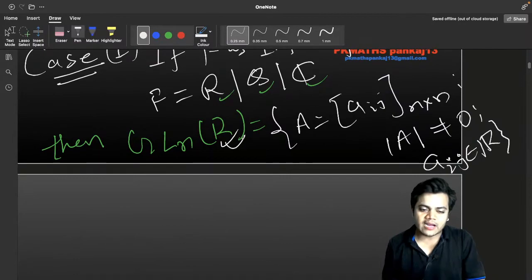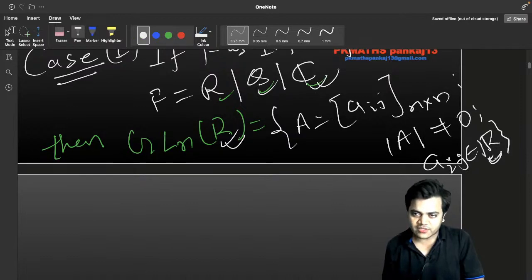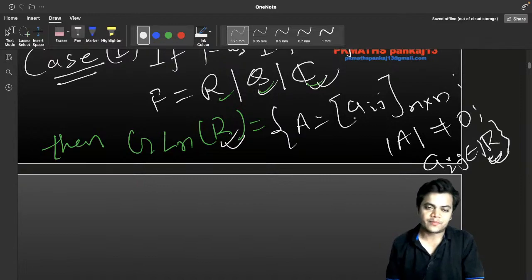In place of R, if you are going to put Q, then you will take the Aij from Q. In place of R, if you put C, the set of complex numbers, then you will just write C over here. I mean to say, Aij को आप कहाँ से लोगे? C से. अब देखो जो सवाल है, जो क्वेश्चन है वो क्या है?